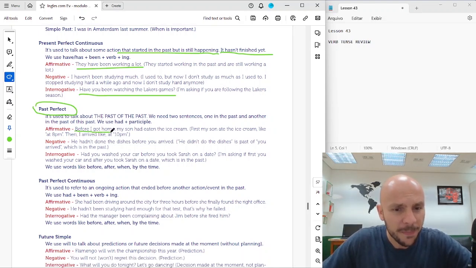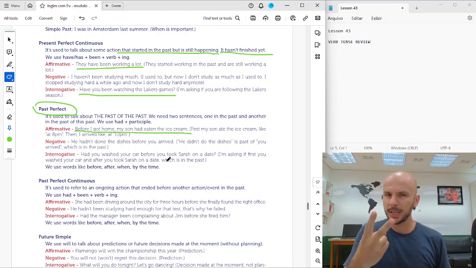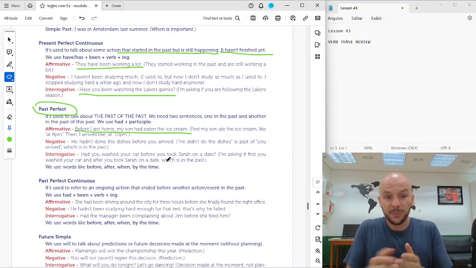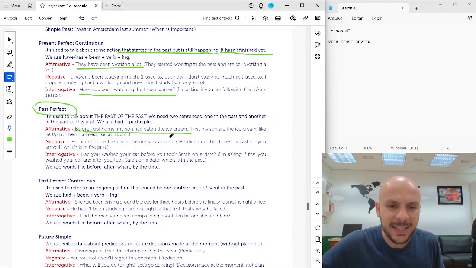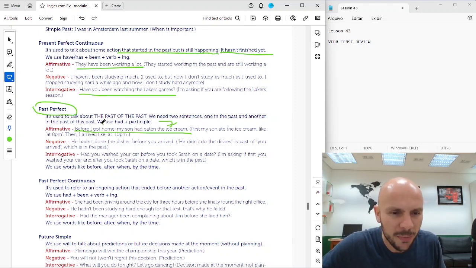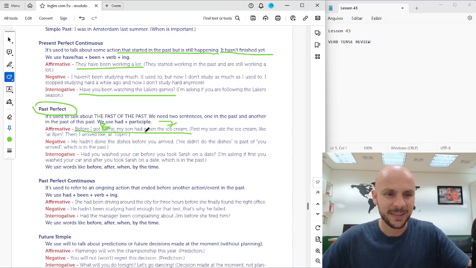Before I got home, my son had eaten the ice cream. Usually to talk about the past of the past, we need two sentences, okay? So my son had eaten the ice cream at like 7 p.m. And I got home at like 8 p.m. So this is the past of this past. Had eaten, right?